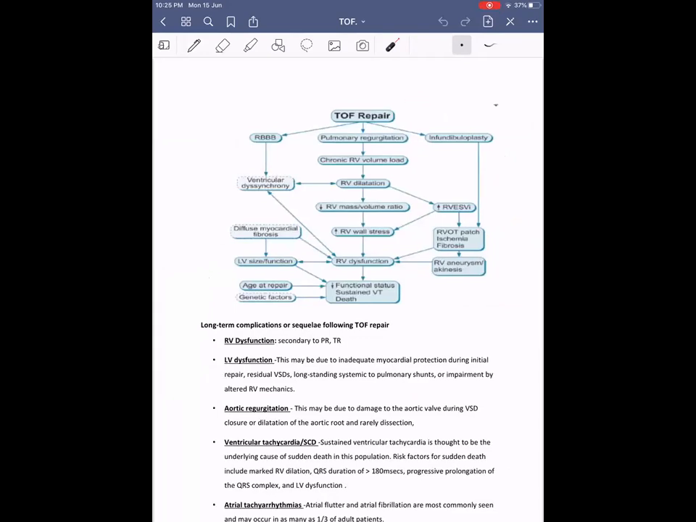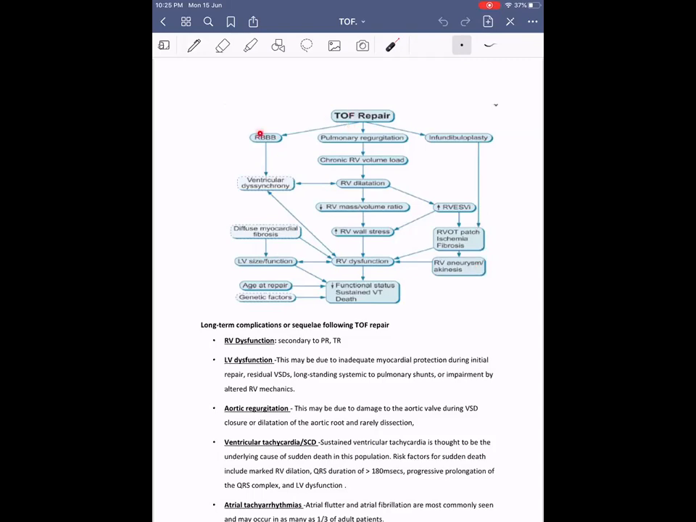So post-op repair, the patient can have the following complications. Pulmonary regurgitation causes RV volume overload and RV dilatation. There will be a decrease in the RV mass to volume ratio, RV free wall stress increases, and RV dysfunction sets in. Secondly, infundibular resection, or infundibuloplasty, in turn may be associated with an increase in the LV end systolic volume index. Then RVOT patch fibrosis will happen. Then RV aneurysm formation and akinesis can happen.